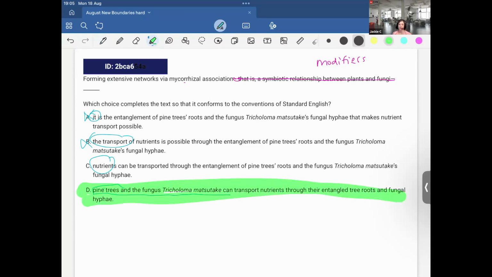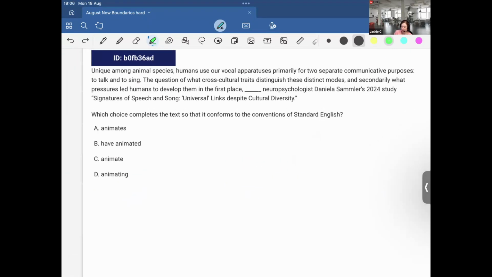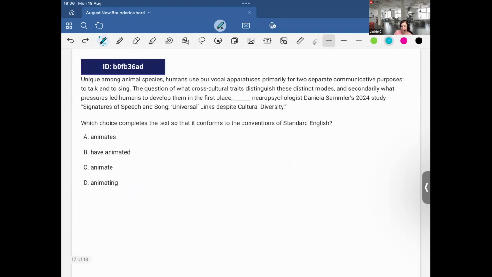So remember, with modifiers, the noun that is being referred to in the open introductory modifying phrase must be placed directly after the comma, or in this case, after the dashes. Okay. Continuing our journey.